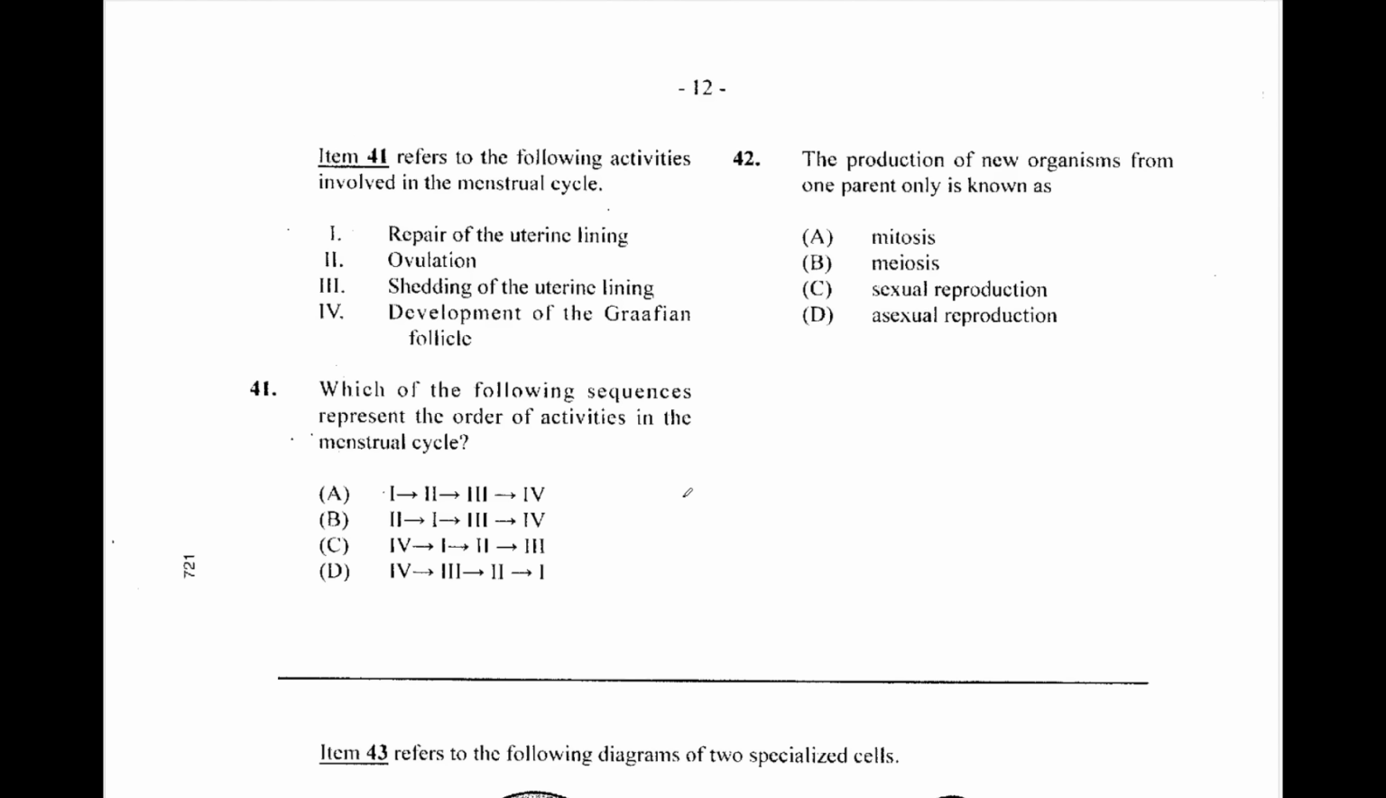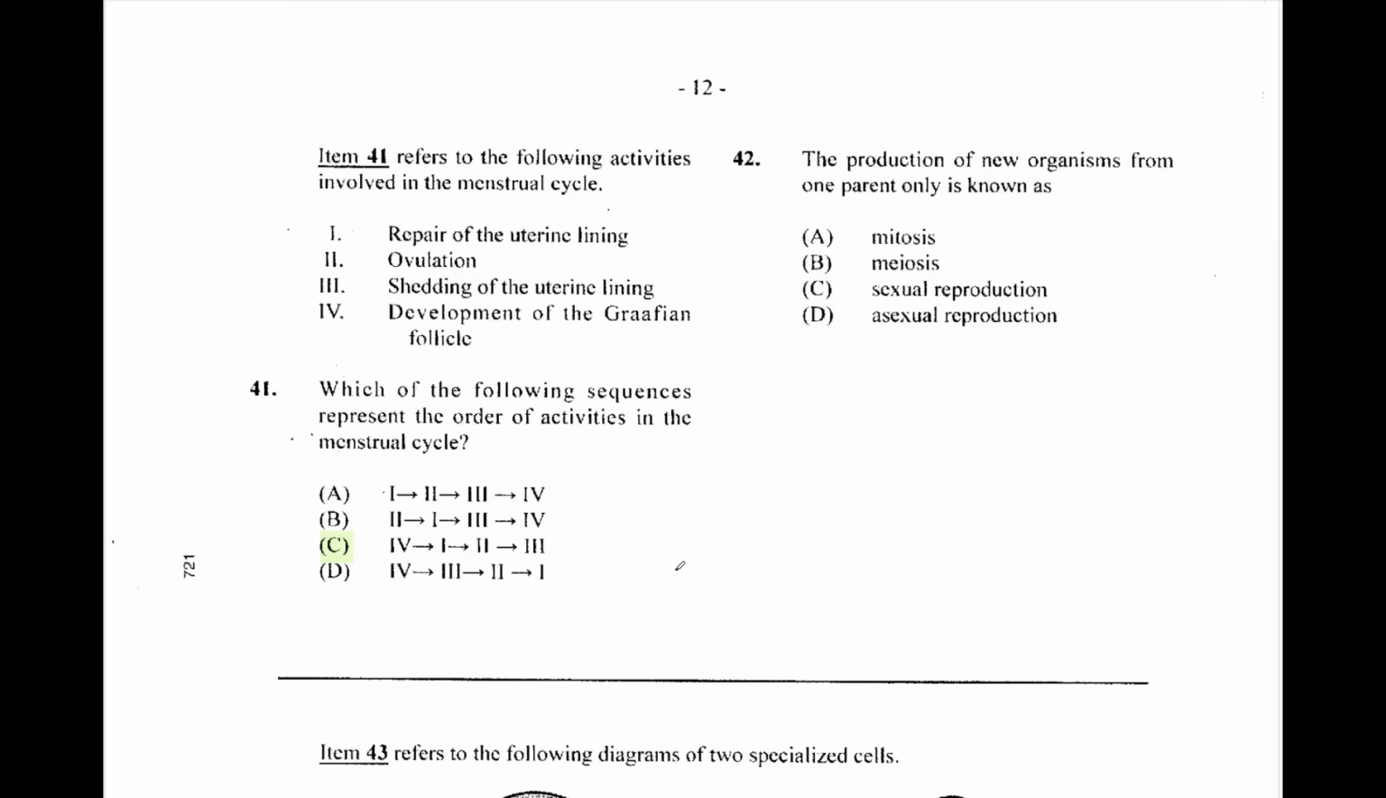Item 41 refers to the following activities involved in the menstrual cycle. We have repair of the uterine lining, ovulation, shedding of the uterine lining, development of the Graafian follicle. Which of the following sequences represent the order of activities in the menstrual cycle? Yeah, in 41, we are going with, let's see. Right, so the development of the Graafian follicle, the repair of the uterine lining, ovulation, shedding of the uterine lining. We need a specific order for this to occur.